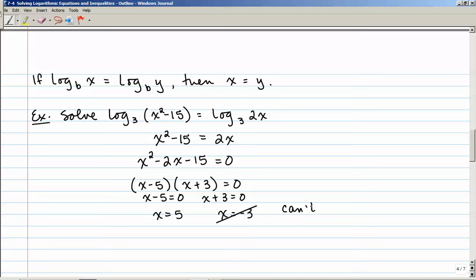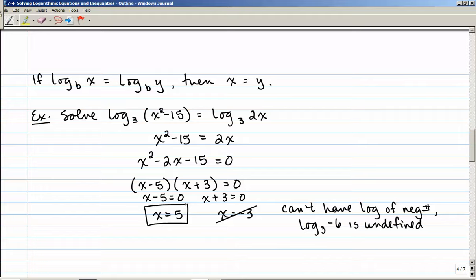So in this case, we can't have the log of a negative number. Technically, log base 3 of negative 6 is undefined. So this is one of those cases, if you do get a negative number, you have to cross it out. We have only one answer, x is equal to 5.